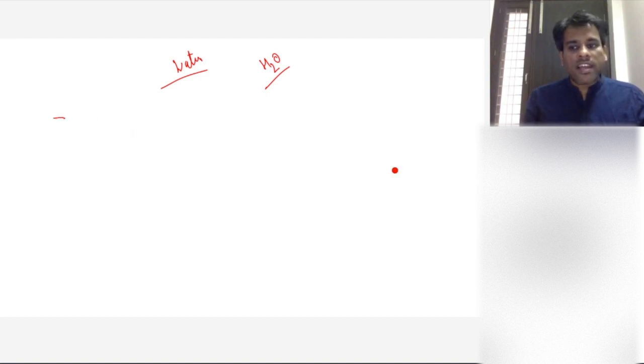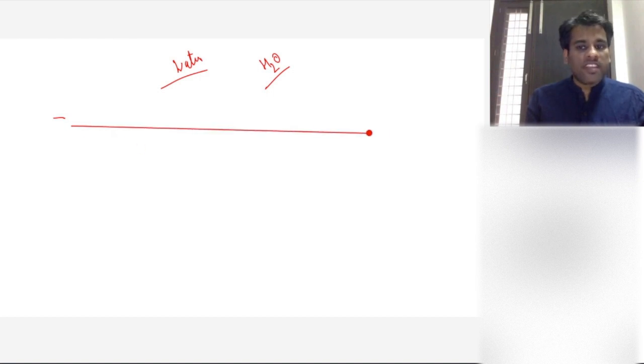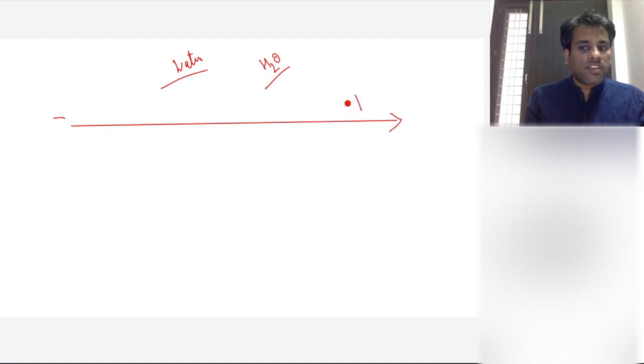In this direction, I'll make a line. In this direction, the temperature will increase. Let's say this is 0 degrees Celsius, or 273 Kelvin.